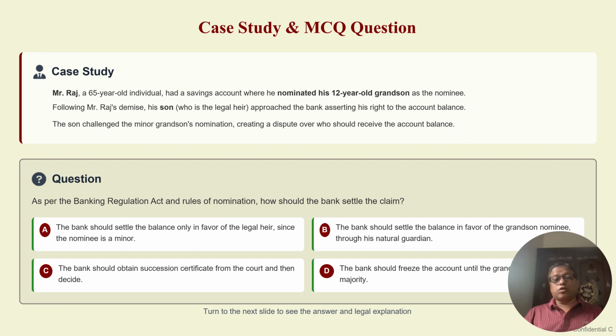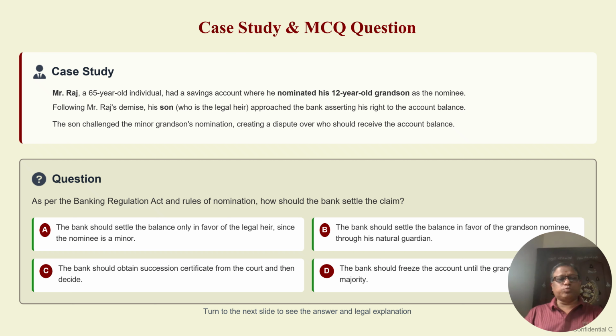The third option, option C: the bank should obtain a succession certificate from the court and then decide who can be the successor for this account. That is a big process, where either the legal heir or the nominee has to go to the court and get the succession certificate. Option D: the bank should freeze the account until the grandson attains majority.